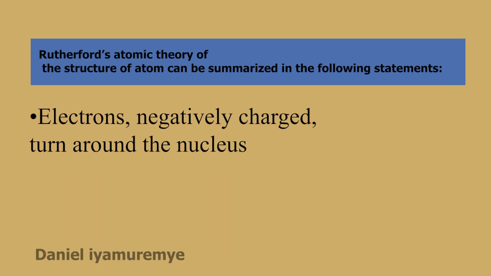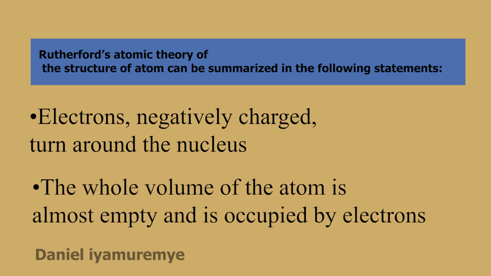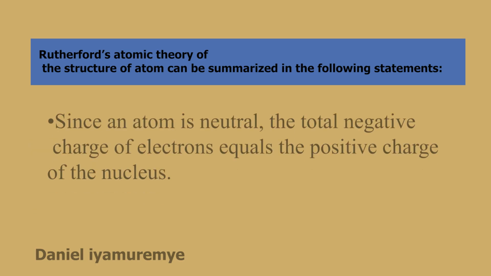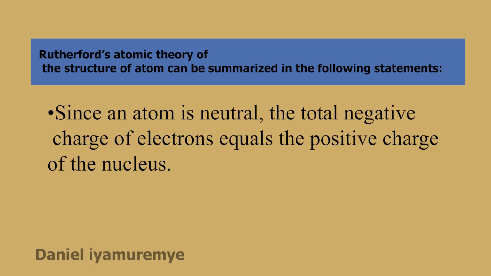Electrons, negatively charged, turn around the nucleus. The whole volume of the atom is almost empty and is occupied by electrons. Since an atom is neutral, the total negative charge of electrons equals the positive charge of the nucleus.